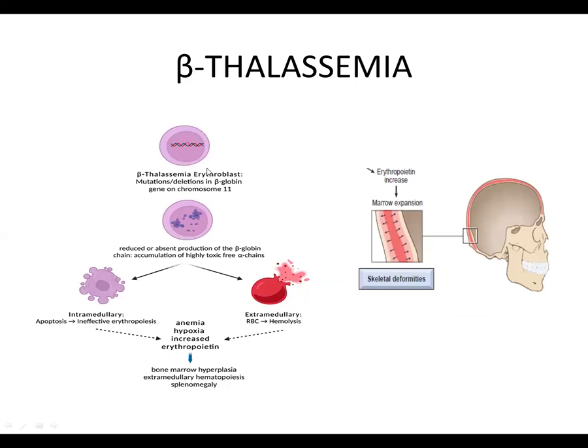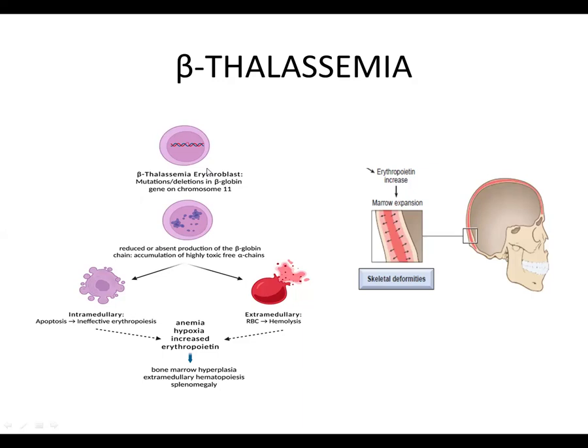So here you can see in beta thalassemia, there are mutations or deletions in the beta globin chain gene, which is present on chromosome 11. This results in reduced or absent production of beta globin chain. Excess alpha chains accumulate, which leads to ineffective erythropoiesis, because the precursor cells in the bone marrow are destroyed when the alpha chains precipitate within the cells.